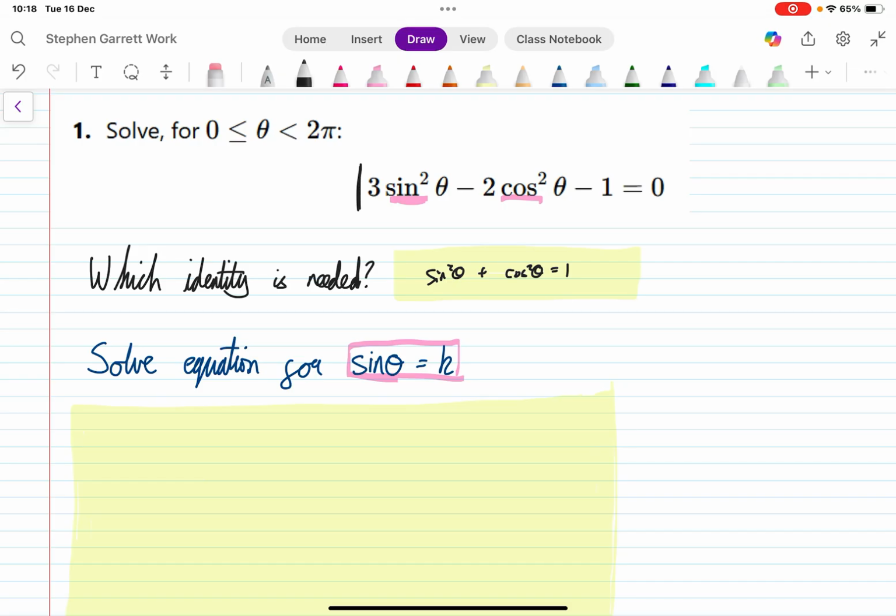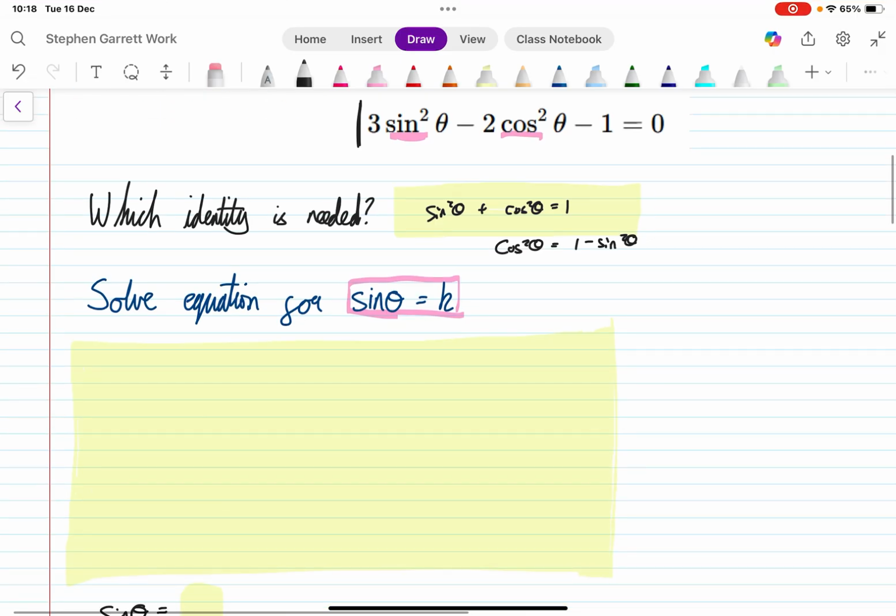So I'm going to rearrange this equation for cosine: cosine squared theta equals 1 minus sine squared theta. And I'm going to transform my function here. So I've got 3 sine squared theta minus 2 lots of 1 minus sine squared theta